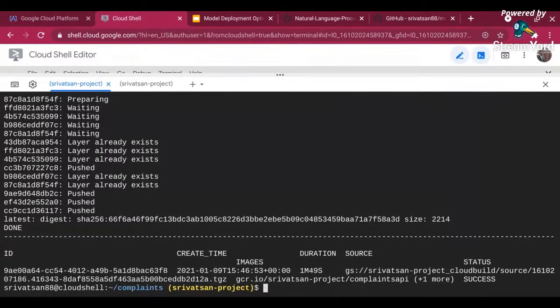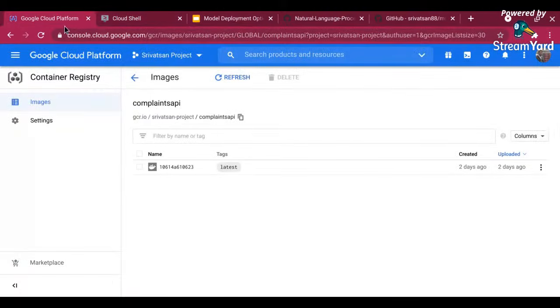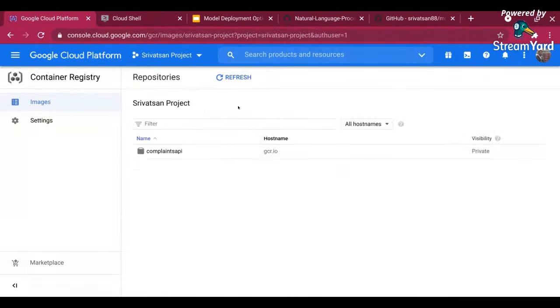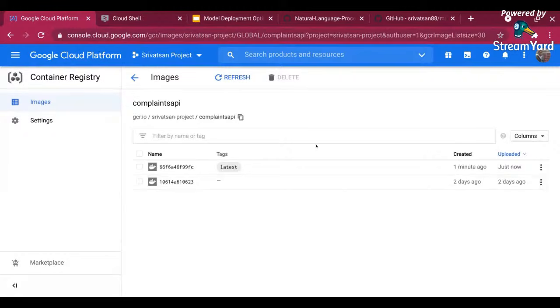I think my Docker is created now. Let me show you, it has been successful over here. My Docker is created and everything. You can go to the container registry. Let me go back, and then come over here, and you can see the latest version was built 1 minute ago. So I have a latest version of this particular container.